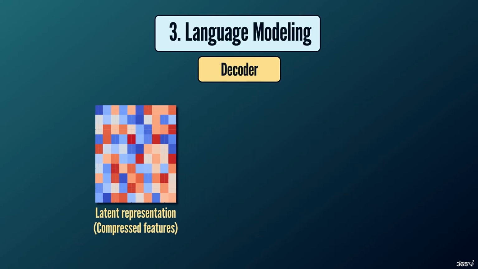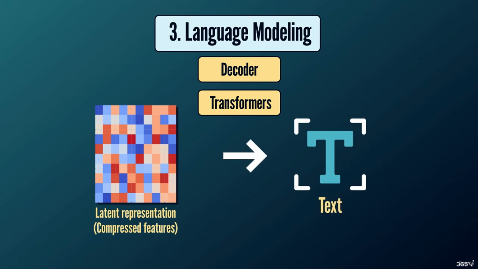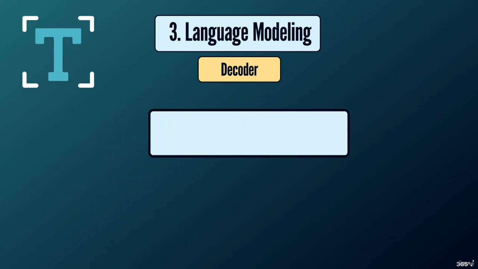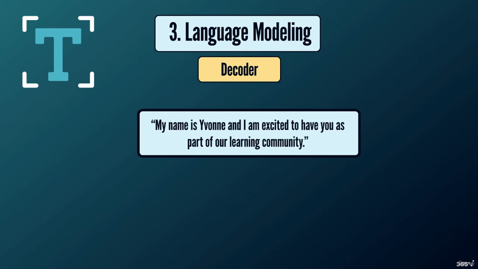Language modeling decoder. Finally, Whisper uses its transformer decoder to convert the latent representation into text. The decoder uses context to determine which words make sense in the transcription. For example, in the sentence, "My name is Ivan and I am excited to have you as part of our learning community," the model understands the surrounding words and structures to generate the text.